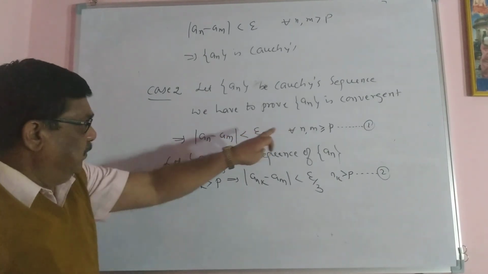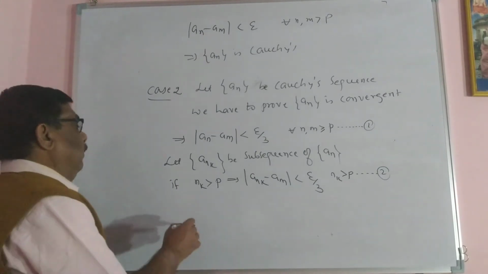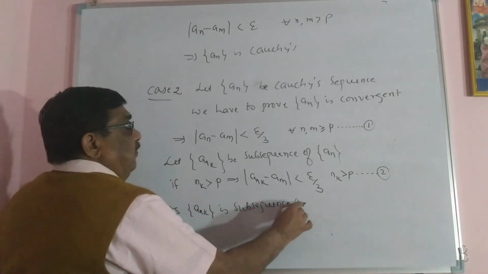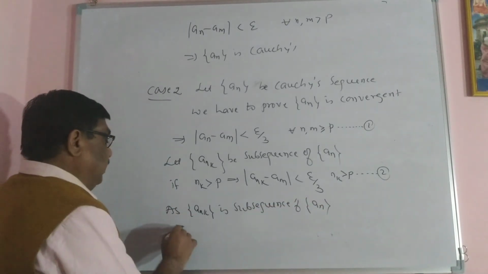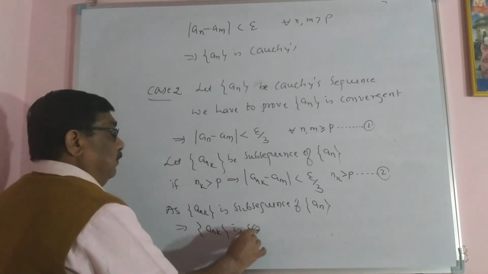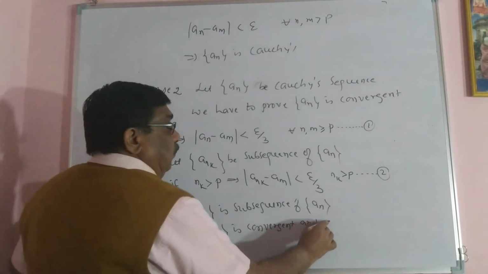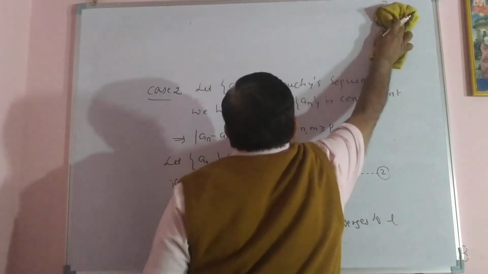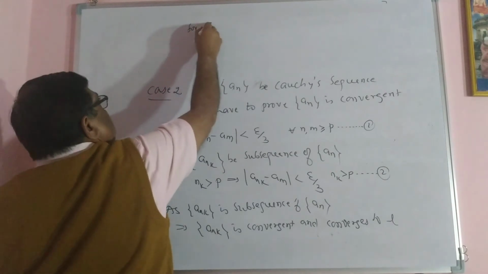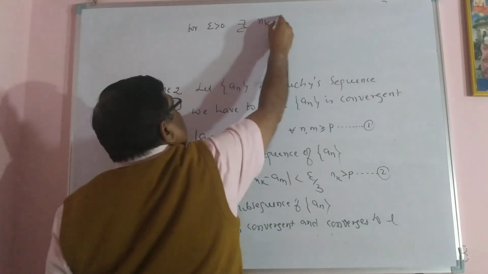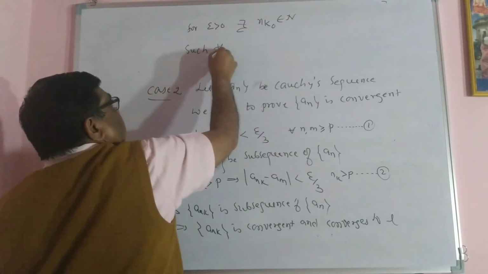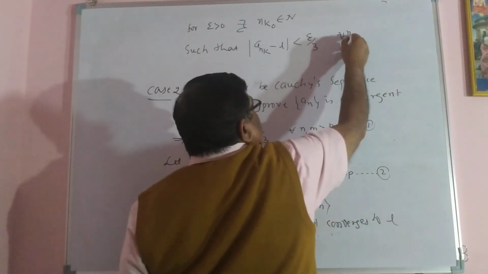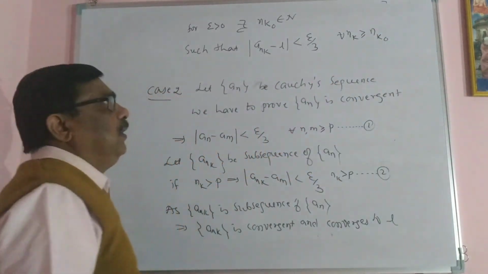Same, here n_k is greater than P; instead of n, I have taken n_k. As a_nk is a subsequence of a_n, I have proved in the previous theorem that a_nk is convergent and converges to L. If it converges to L, then for given epsilon positive, there exists a natural number n_k0 such that mod of a_nk minus L is less than epsilon by 3 for all n_k greater than or equal to n_k0. Call this equation 3.